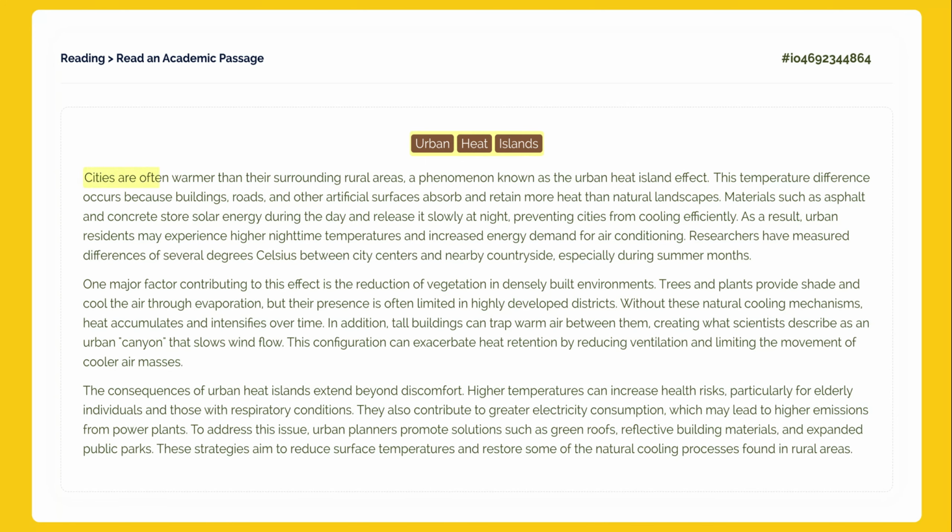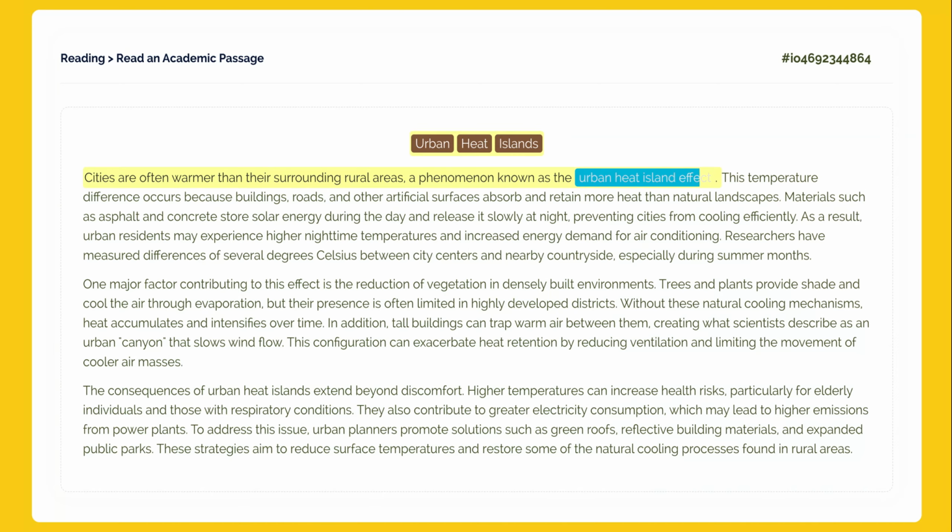Cities are often warmer than their surrounding rural areas, a phenomenon known as the urban heat island effect. In this first sentence, the author introduces the main topic by defining the urban heat island effect. Notice how it creates a comparison between cities and rural areas. This comparison is the core of the entire passage, so keep it in mind as we read further.